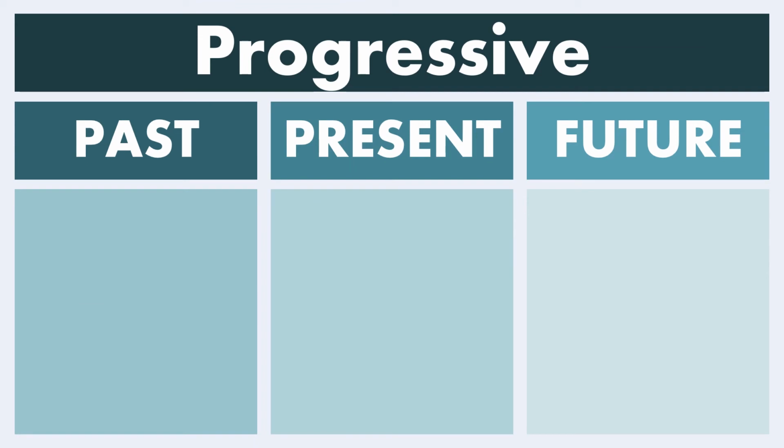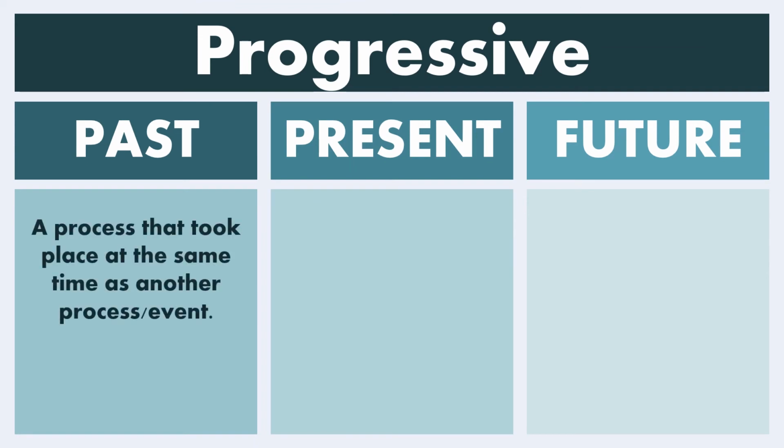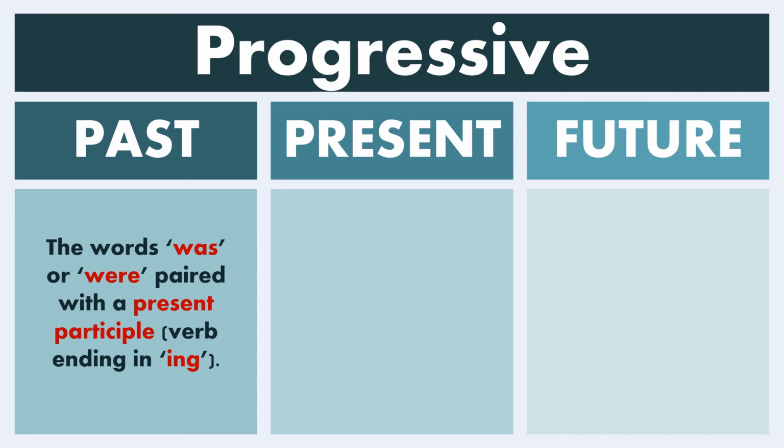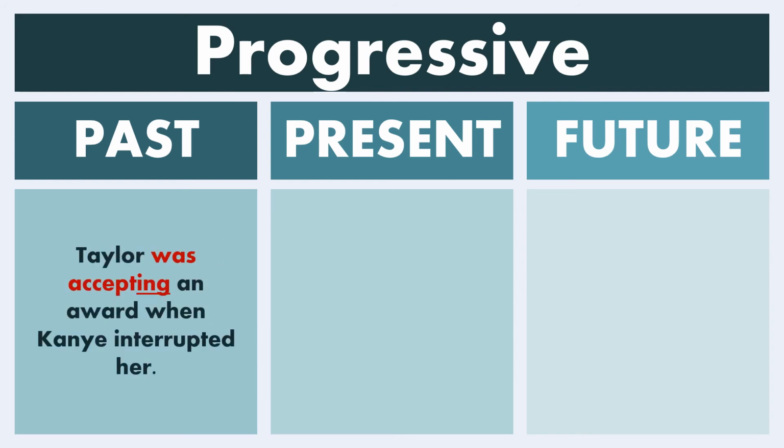So let's do a quick summary of the progressive mood. In the past, it describes a process that took place at the same time as another process or event, or a process that was interrupted by another past event. What we look for, the words was or were paired with the present participle verb, the verb ending in ing, progressive form. Example, Taylor Swift was accepting an award when Kanye interrupted her, a past event that was ongoing before being interrupted.